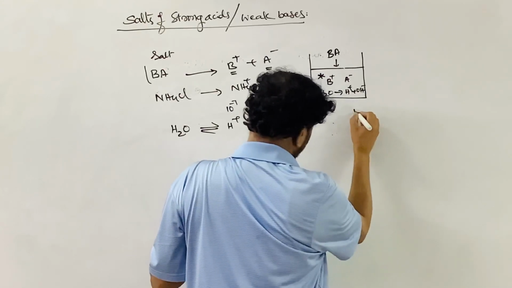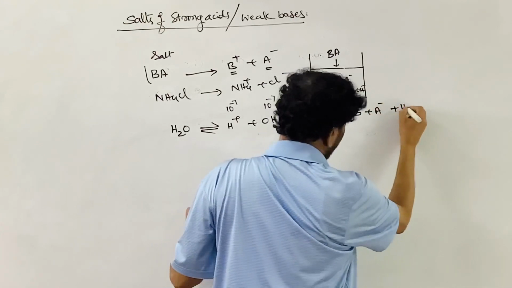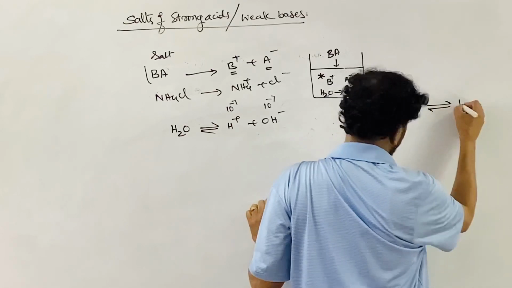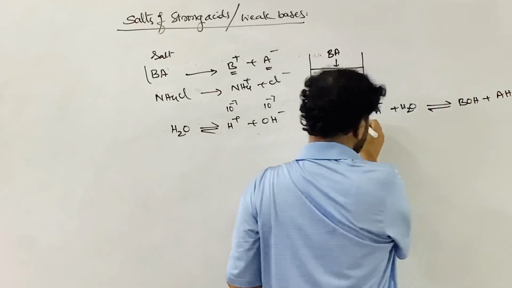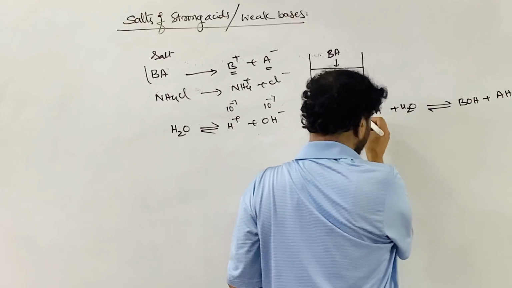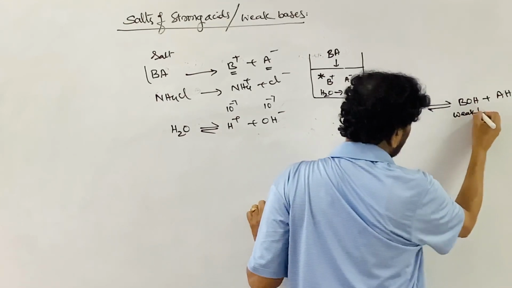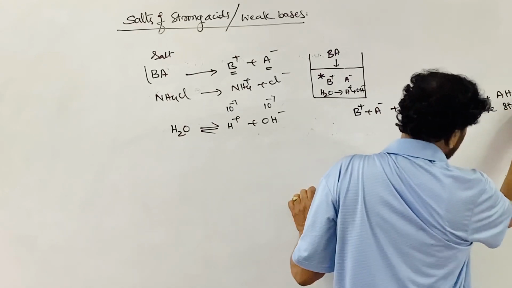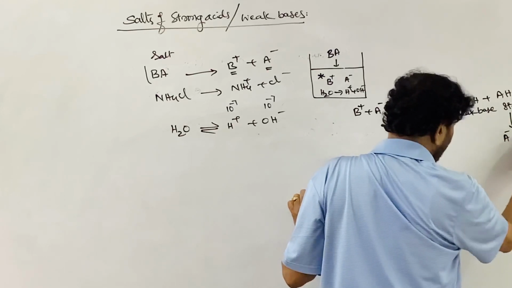B plus, A minus ion plus water gives BOH plus AH. This is the salt of a weak base and a strong acid. This is the weak base. For your understanding, writing again, this is the strong acid. A strong acid in water cannot exist as such; it exists only in the form of ions.